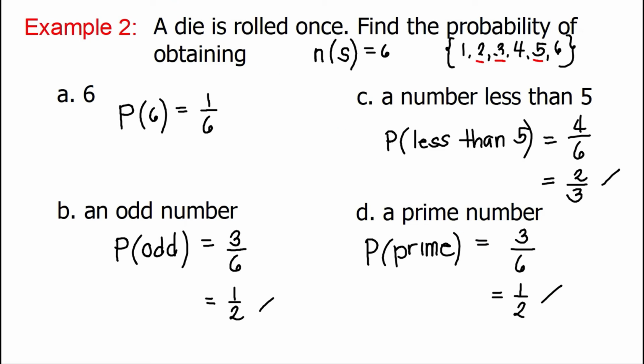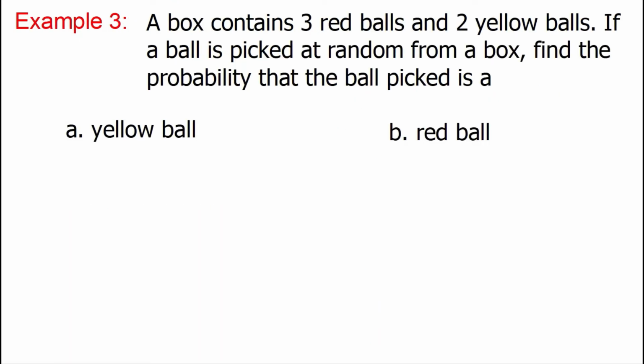Next, we have example number 3. A box contains 3 red balls and 2 yellow balls. If a ball is picked at random from a box, find the probability that the ball picked is a yellow ball, letter B, a red ball. So, you have 3 red balls and 2 yellow balls. So, how many balls are there in total in our problem? That means the cardinality of our sample space is 3 plus 2, which is equal to 5.